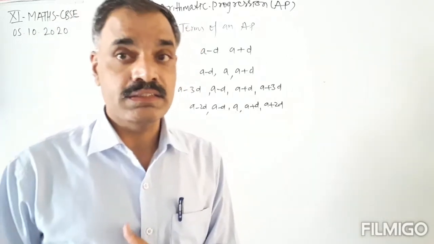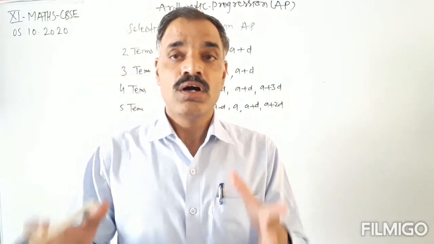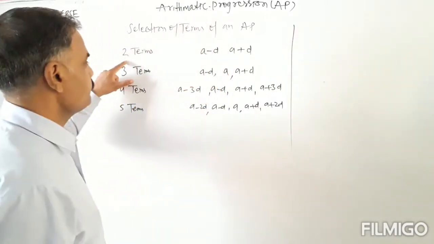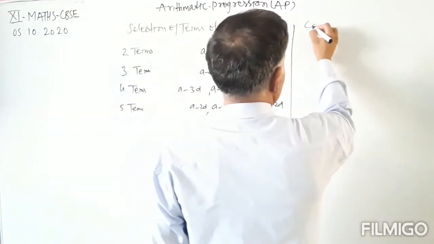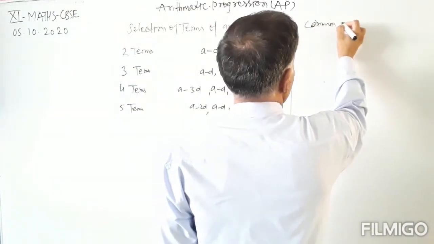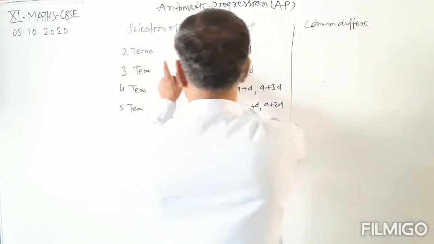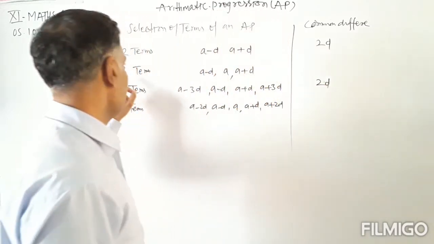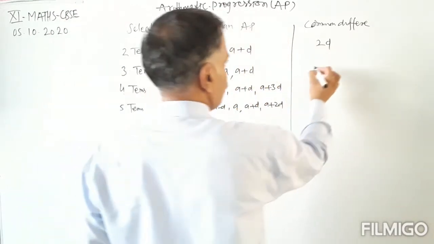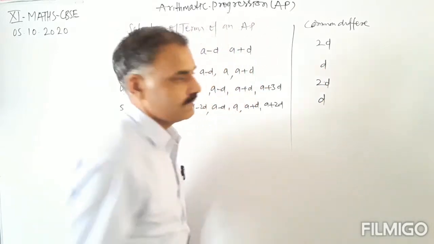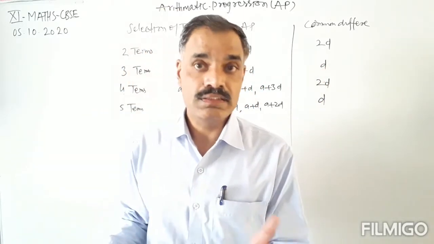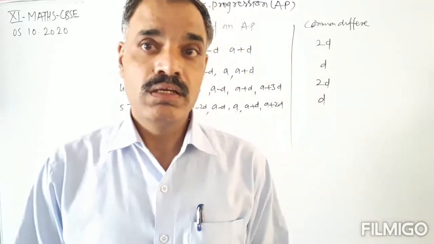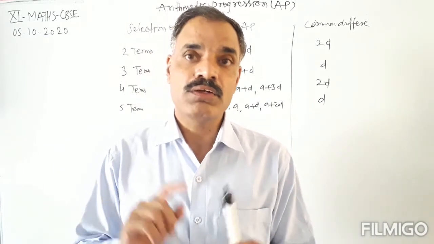The main characteristic of selecting the different terms is: if we are selecting 2 terms or 4 terms, then the common difference will be 2d, and if we are selecting 3 terms or 5 terms, then the common difference is d. Common difference is d between a succeeding term and a preceding term, or between 2 consecutive terms. So in this way we can select a particular number of terms.